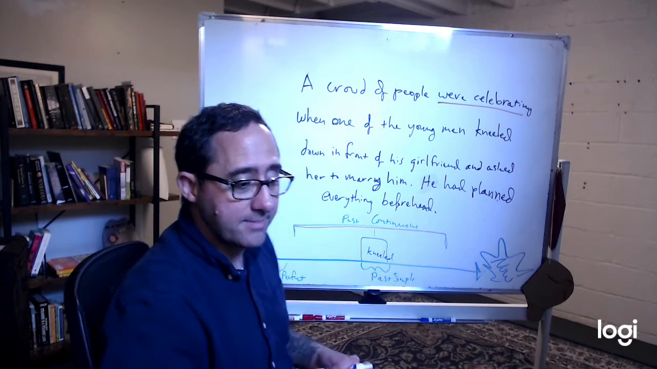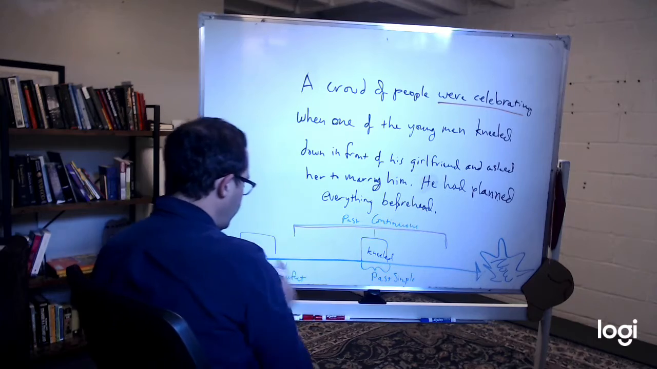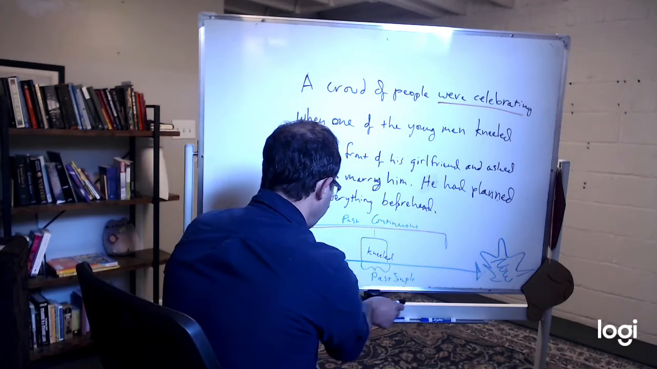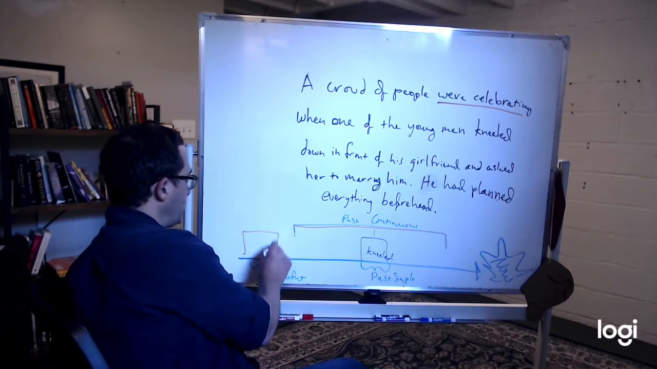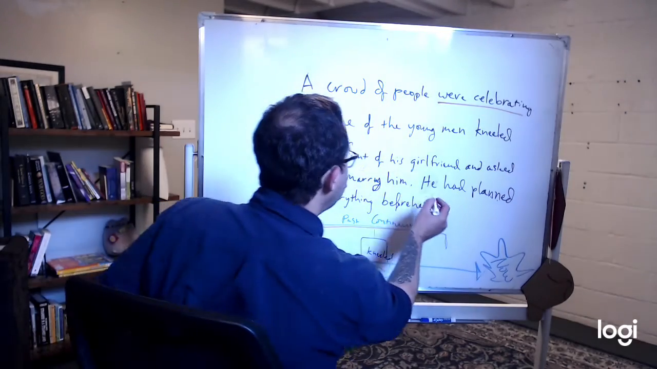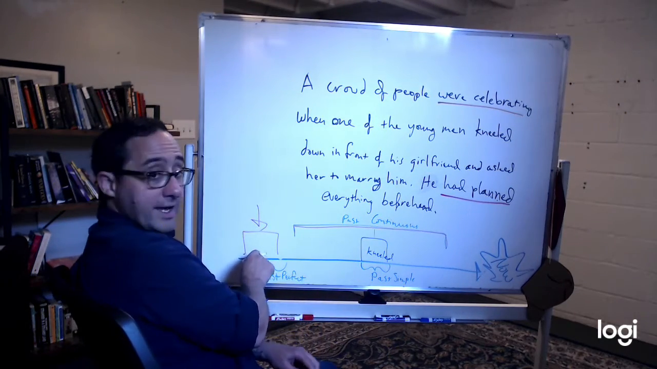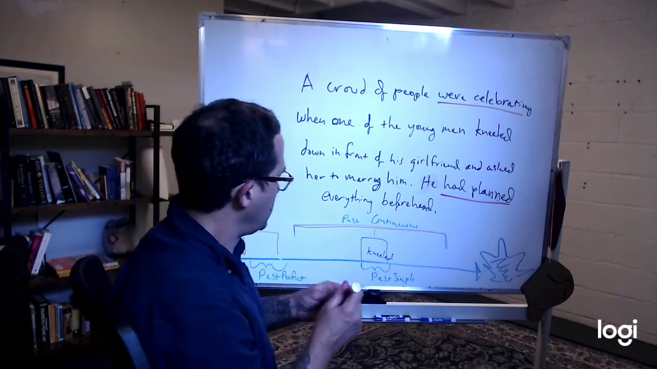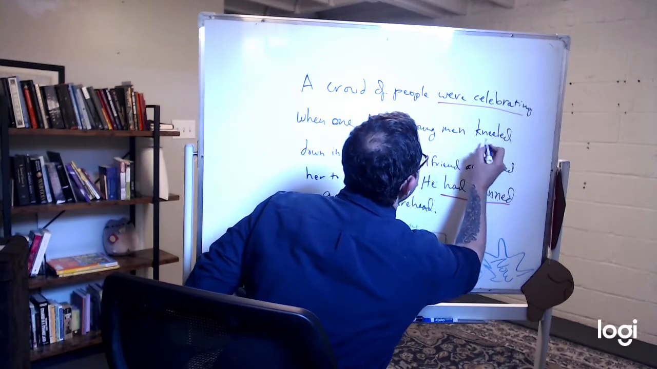And asked her to marry him. He had planned everything beforehand. Here's where he planned it, right here. He had planned it beforehand, before all this happened. Where's the kneeled? Kneeled down.